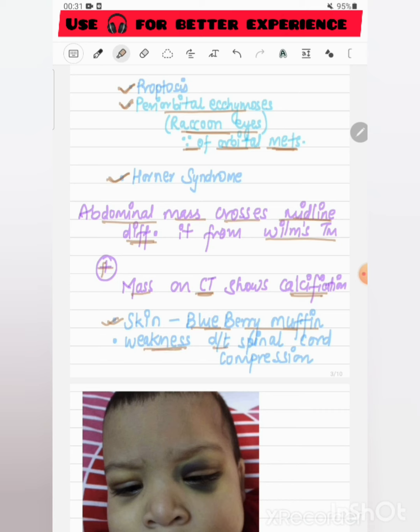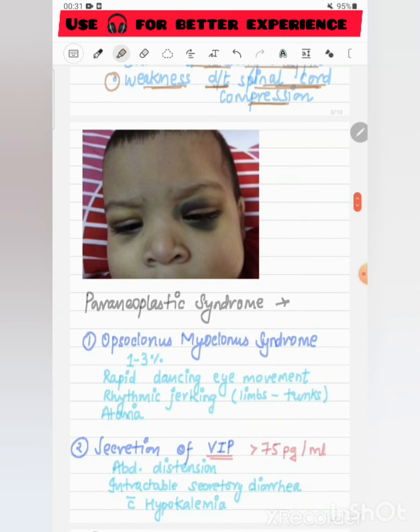Weakness due to spinal cord compression. Childhood rubella, the congenital rubella syndrome, is associated with the blueberry muffin appearance, not the adult one. Weakness due to spinal cord compression occurs when the neuroblastoma goes into the spinal cord. This is a picture showing raccoon eyes. You can see here the raccoon eyes.